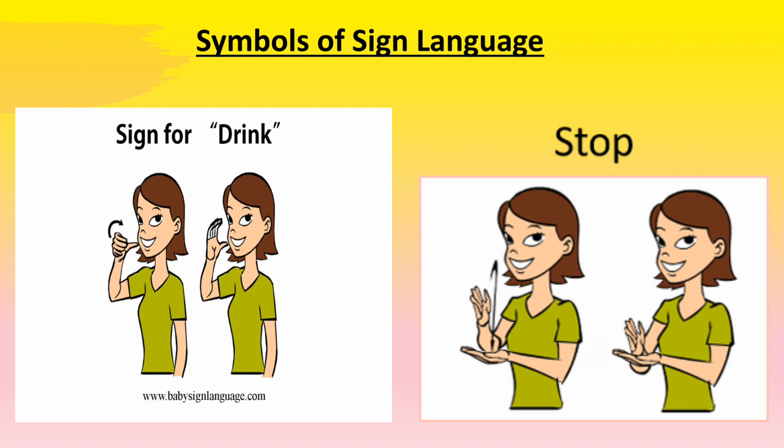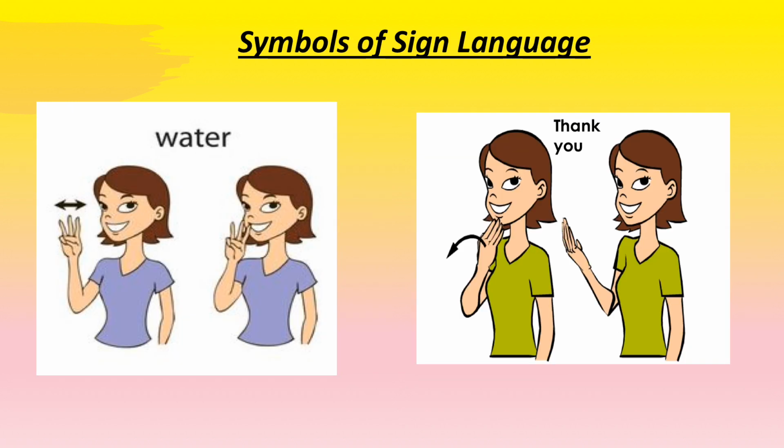Let us have a look at a few specific symbols for various activities. Here we have symbols for drinking and for stop. The lady here is only using her hands and fingers to create a particular symbol. Let's see a few more examples. Here we have taken examples for water and for thank you. Again, with the help of fingers and hands, the symbols are created so that your message is communicated.